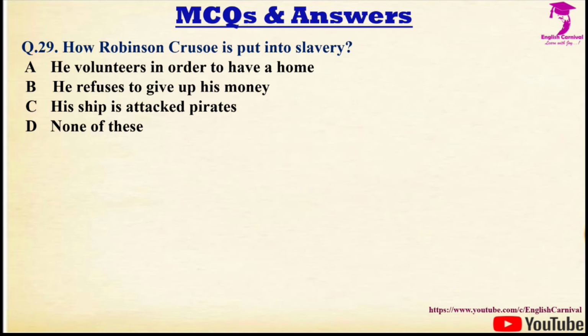The next question we have, question number 29, how Robinson Crusoe is put into slavery? Options are A. He volunteers in order to have a home, B. He refuses to give up his money, C. His ship is attacked by pirates, and D. None of these. Correct answer is C, and it is his ship is attacked by pirates.